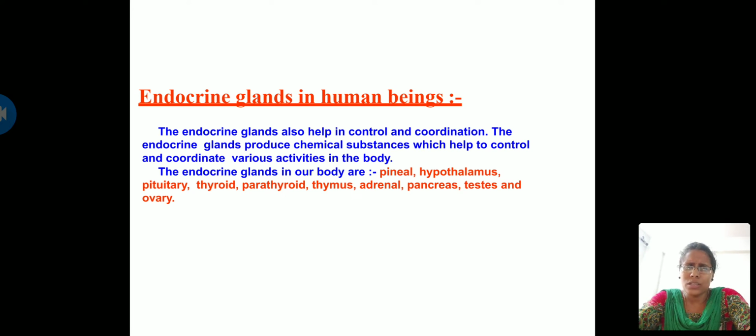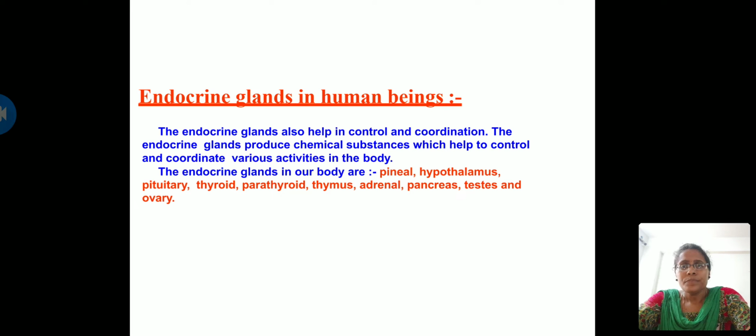You might get a doubt about how these target sites are able to identify the hormones. What happens is that every target site has a specific molecule on its body. This specific molecule will identify the specific hormone. This helps in the attachment of the hormone to the target site. In this way, the hormone will go to that particular cell and cause the response.